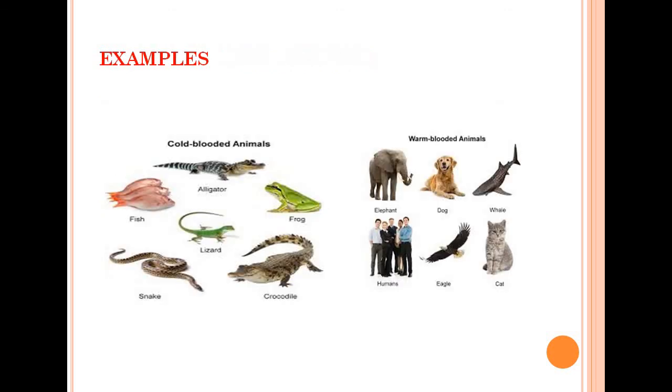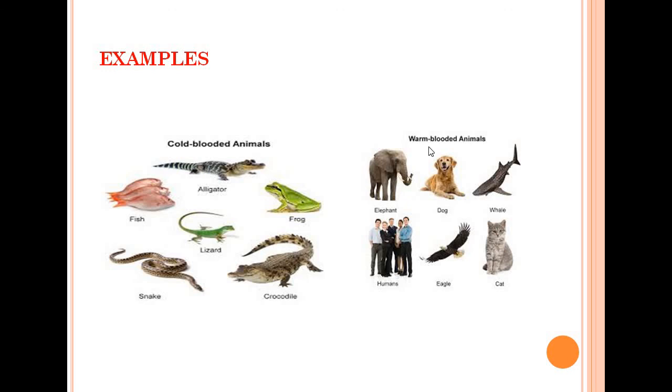Clear? Okay, so in this slide I'm just going to show you some examples of the cold-blooded and the warm-blooded animals. As you can see here, in the cold-blooded animals, alligator, frog, crocodile, lizard, fish, snake, these are cold-blooded animals that are not able to change their body temperature with the change in the environment, so they hibernate in extreme temperature conditions.